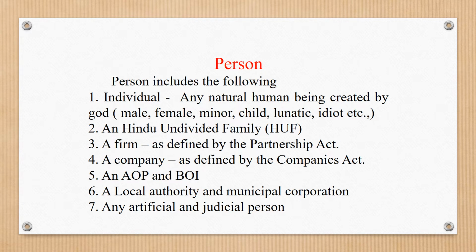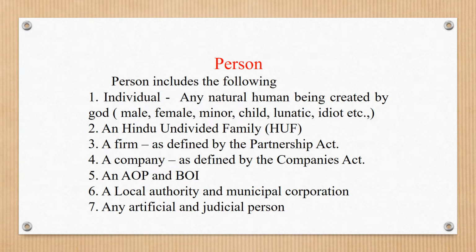Point number 3, a firm. Firm means partnership, following the rules and regulations under the Partnership Act 1932. So a firm is included under person. Next, a company. A company is created by the Companies Act 1956.